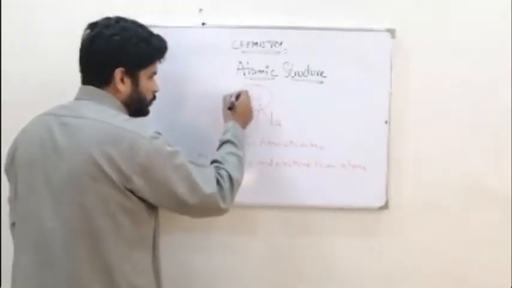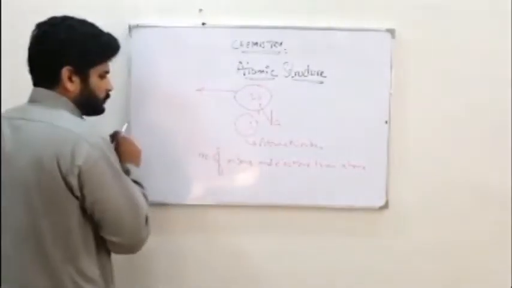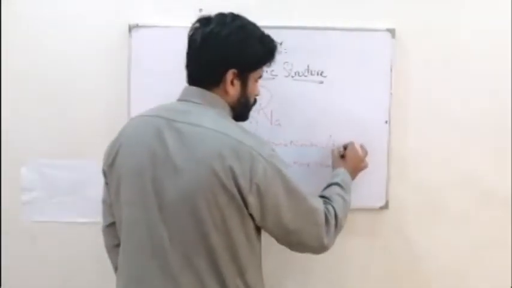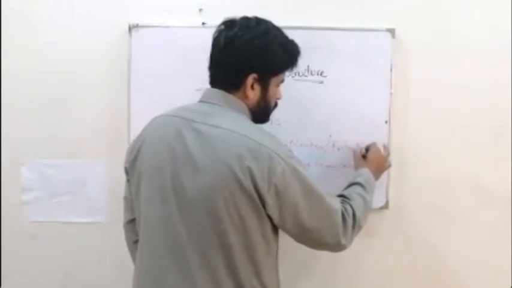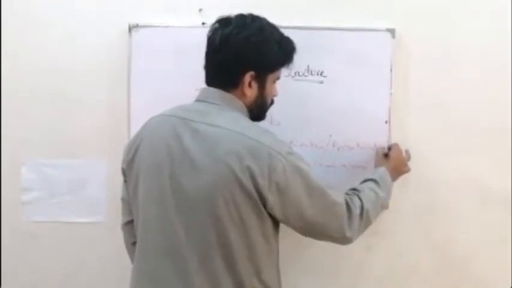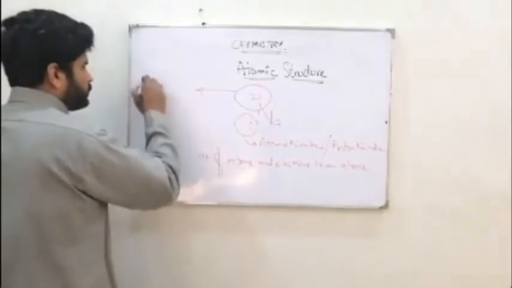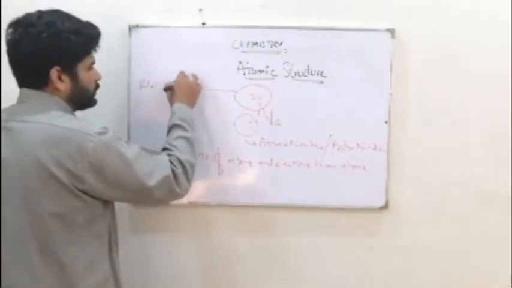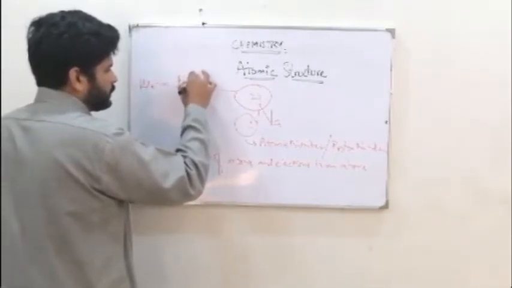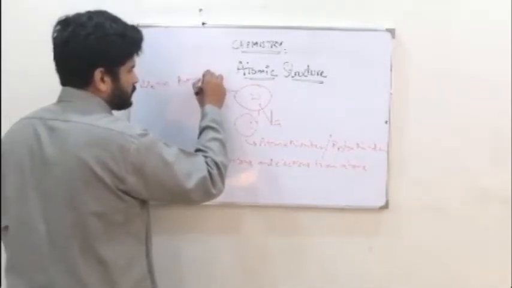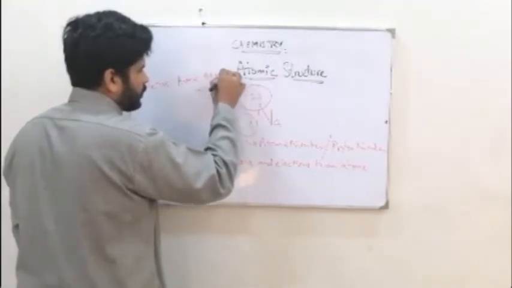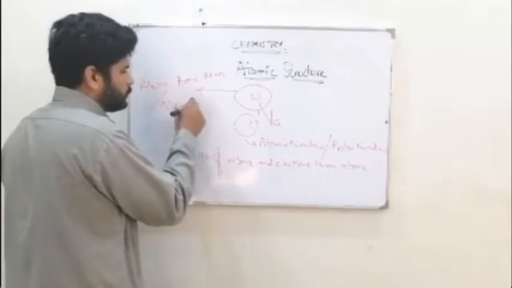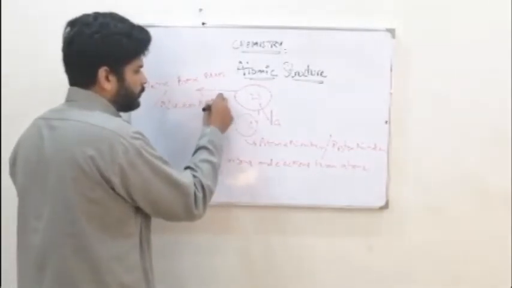While this is also known as proton number, right? So you don't need to be confused about proton number. Now this number is known as relative atomic mass. Now what is relative? I am going to tell you. Just wait. Concentrate on this. Relative atomic mass, or it can be called a nucleon number. So you can name any of them.